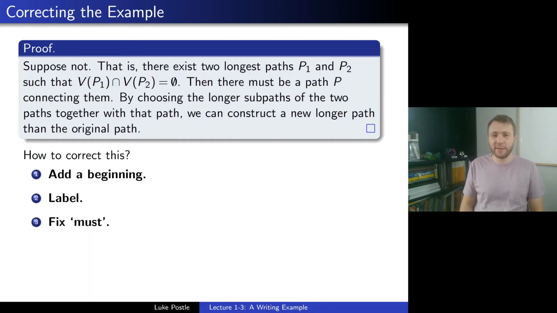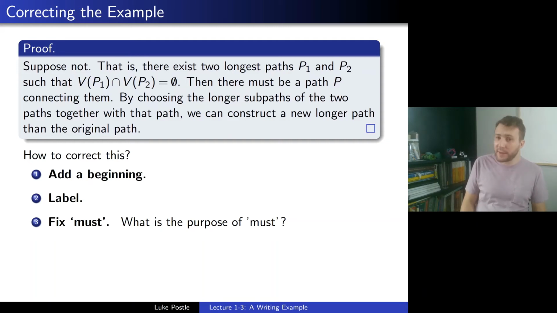But then what? Well, the next thing while we're reading, I find in that next sentence, is "must," right? That was one of our no words. So we have to fix must. And there must be a path P connecting them. And so I'd ask, what is the purpose of must? This was one of the things about must, even if here it's more emphatic and imperative than a subjunctive, but what is its purpose? Is it telling us that obviously this is true or that it follows from known things? I'll let you think about that for a moment. What is the purpose of must here?